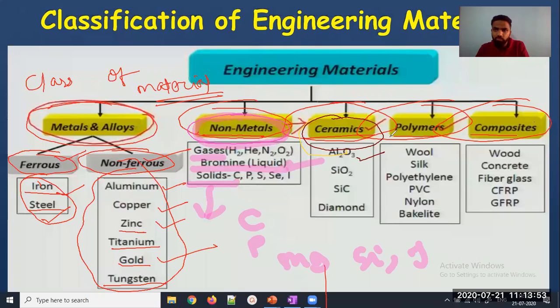Composite is reinforcement. We are reinforcing something upon another thing. We are reinforcing two layers, then that is called composites. Ceramic is a compound. Okay, I would like to clear it for you. Ceramic is nothing but a compound.